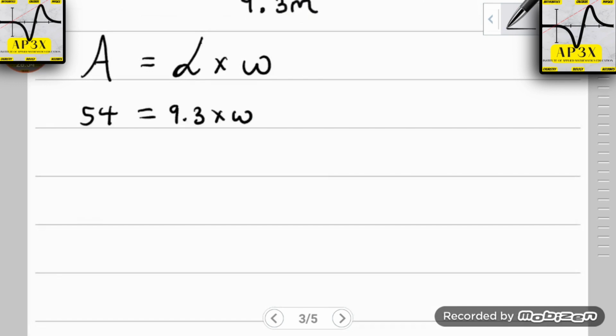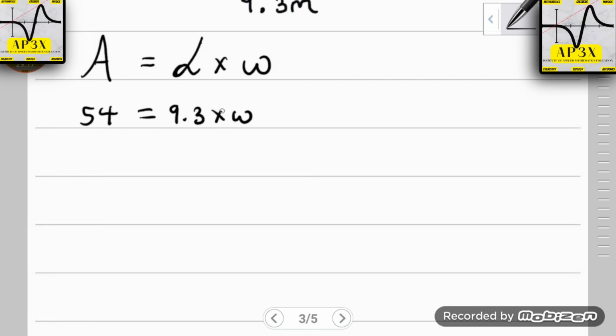So what does that mean for us? It means that whatever else it is that we're going to be asked to find, we most likely are going to require the width. Even though the question didn't say to find the width, by writing down the formula, you know that the width needs to be attained. So let's go ahead and do that.